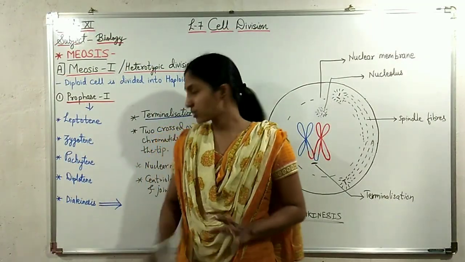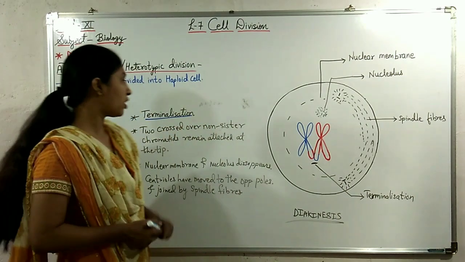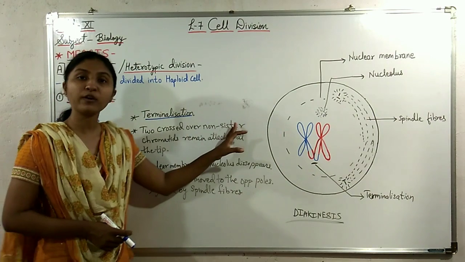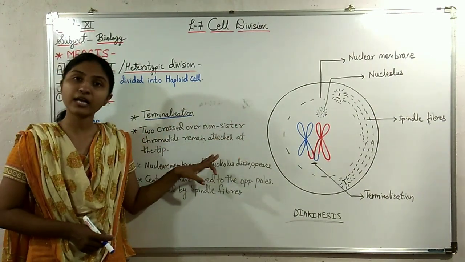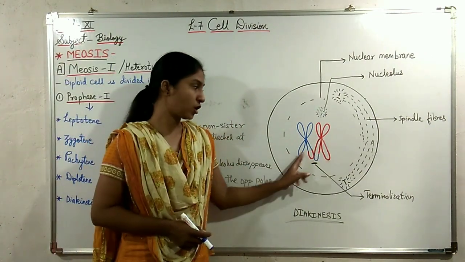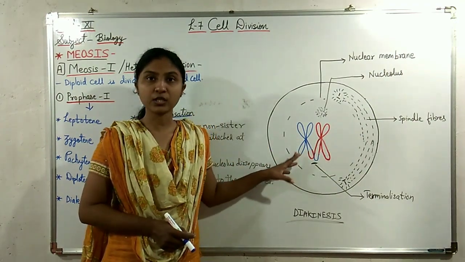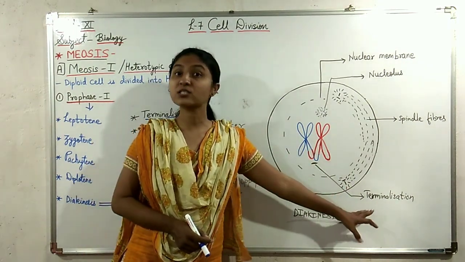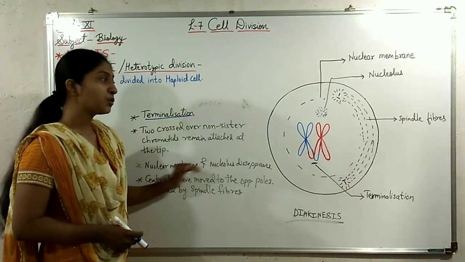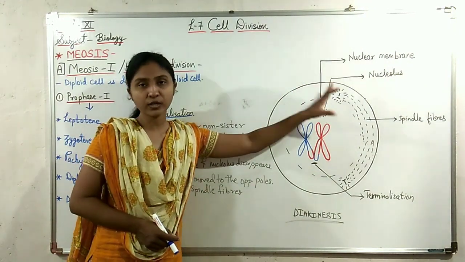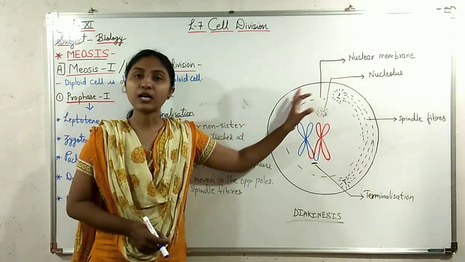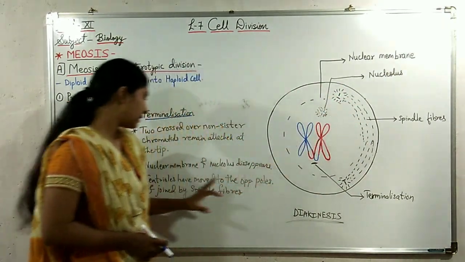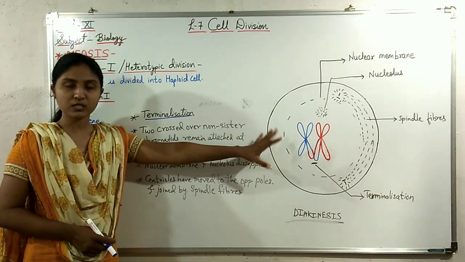So the last stage is diakinesis. It is also called terminalization. Now in this stage what happens? The crossed over non-sister chromatids remain attached to each other at the tips. These non-sister chromatids are still attached to each other, but now they are attached at their terminals, and that's why it is called terminalization. And the nuclear membrane and the nucleolus start disappearing, or have completely disappeared.